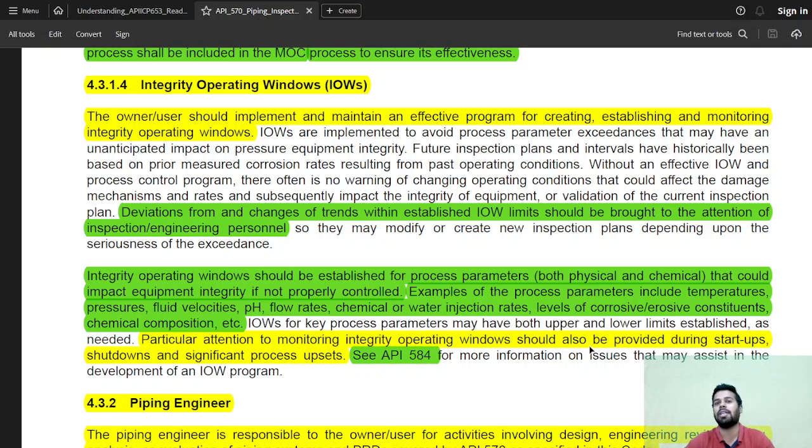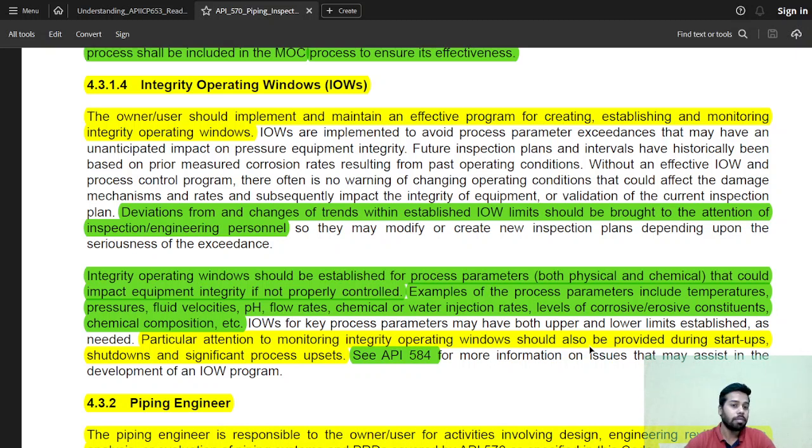Sometimes there are chances that these integrity operating windows are breached. So those breaches, or those exceedances in the integrity operating windows, are to be documented, and this documentation of the integrity operating window exceedances is to be provided to the inspector while the inspection is carried out, so that the inspector can modify the inspection plan as per the requirements or as per the IOW exceedances.